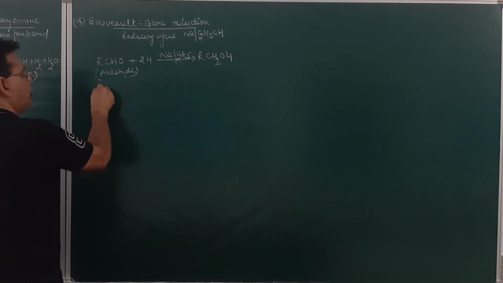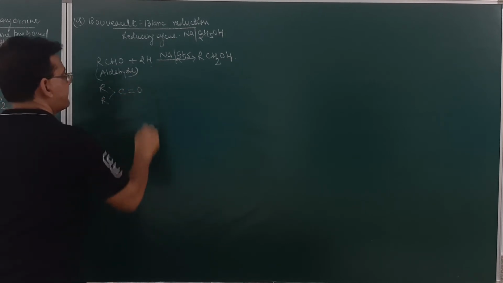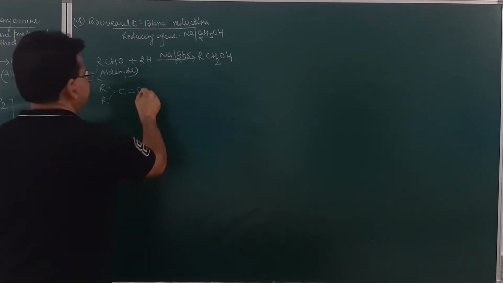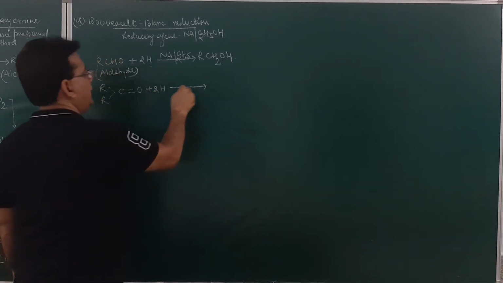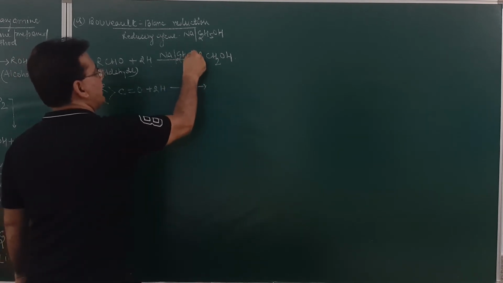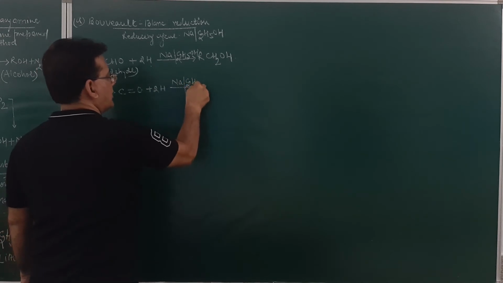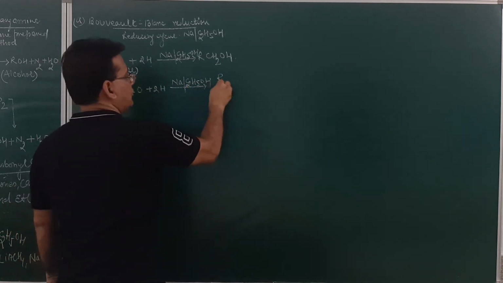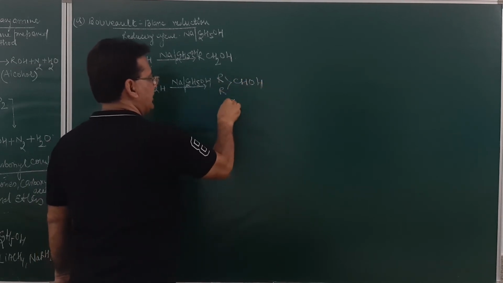Similarly, if we take ketones, ketones on reduction in presence of sodium and ethyl alcohol will result in the formation of secondary alcohol. Am I clear?